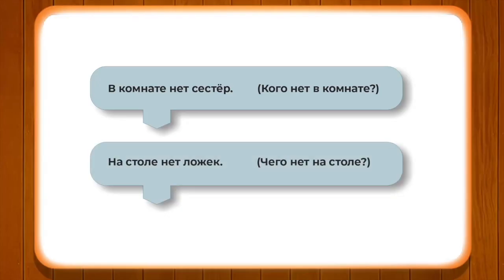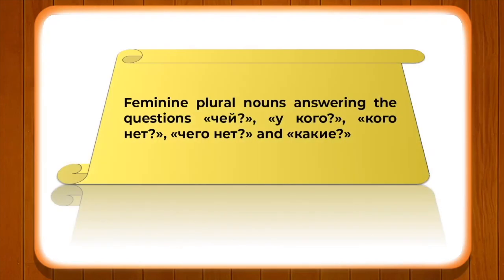На столе нет ложек. Ложка, we know, the plural form is ложки, and because it is inanimate, the question would be чего нет на столе? На столе нет ложек. Now let's go ahead and pay attention to a few more exercises. We will have some examples of the feminine plural nouns which answer the questions чей, у кого, кого нет, чего нет, and какие. Before that we have seen the usage of the masculine.